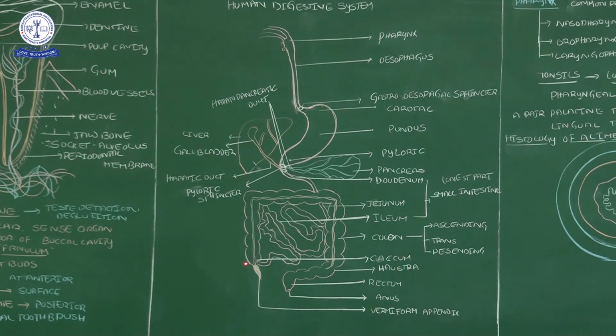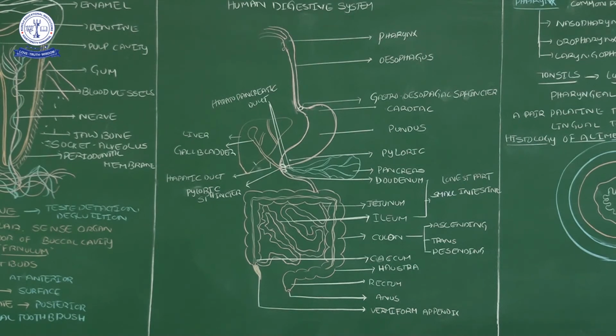Then the next part after the cecum leads to the colon, which is again divided into three regions. One is the ascending colon, then the transverse colon, and then the descending colon. The descending colon next opens into a small sac-like structure, the rectum. The rectum opens into a small hole, the anal pore.